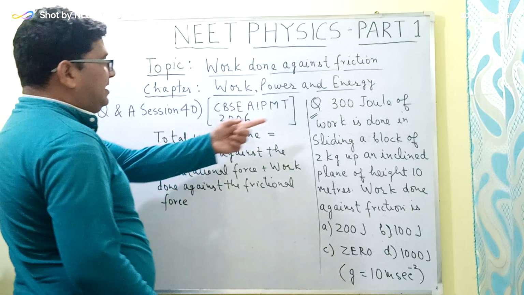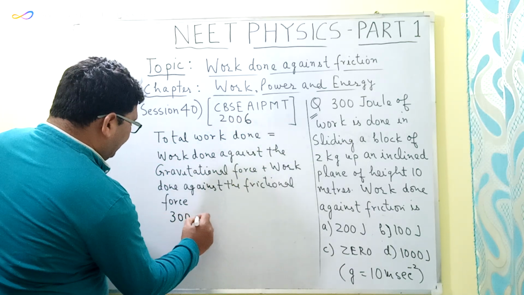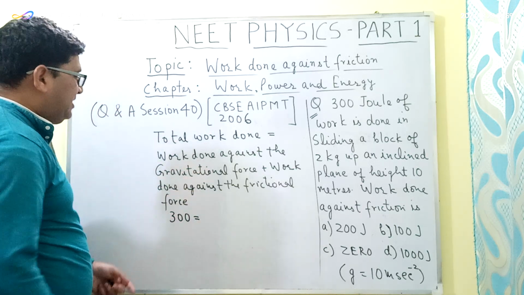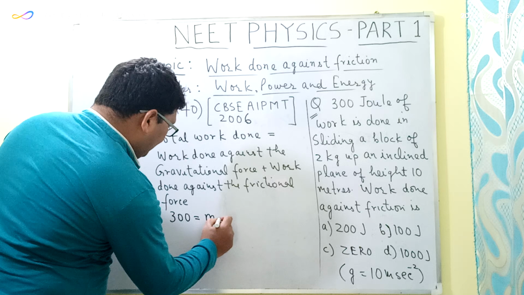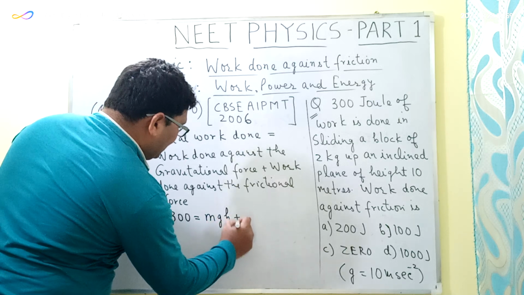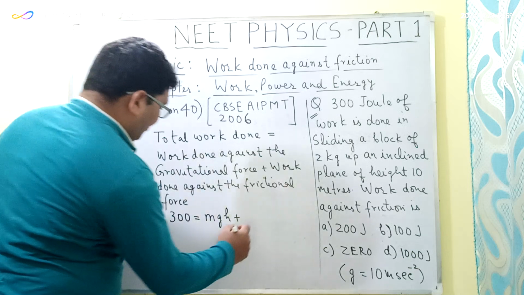So here the total work done is already given to us, which is equal to 300 joules. So 300, and the work done against the gravitational force will be equal to m into g into h, mgh plus the work done against the frictional force.